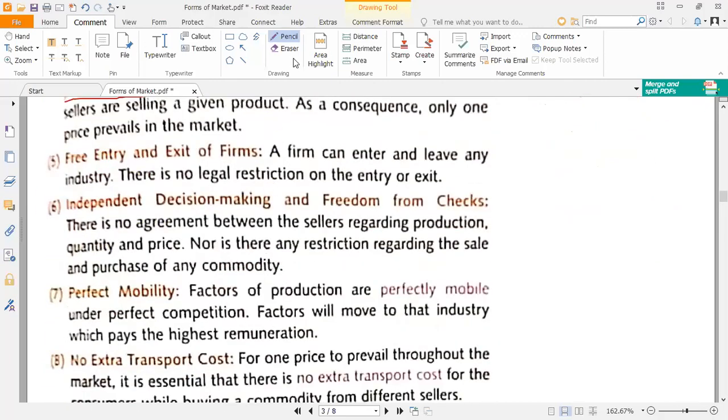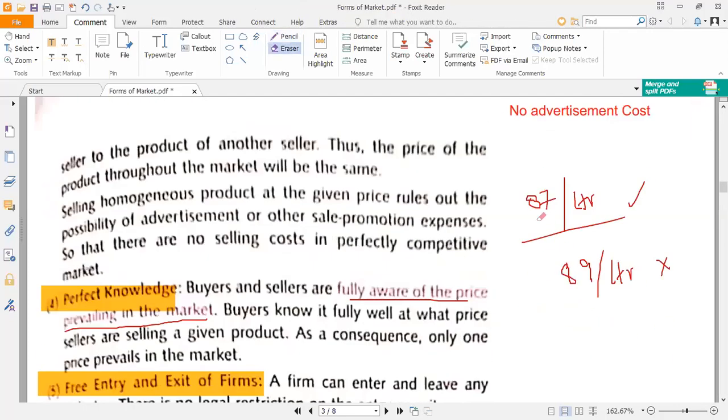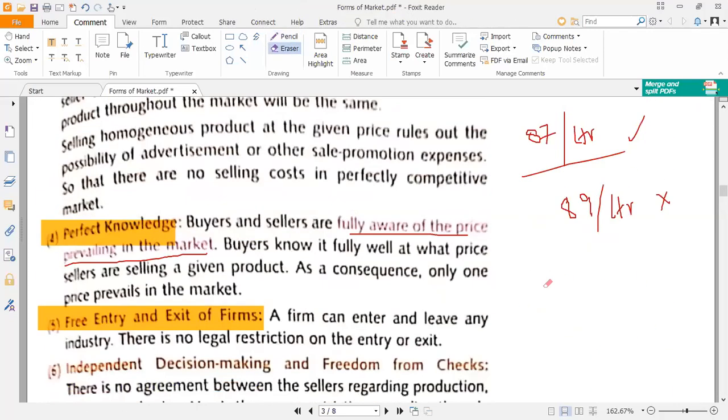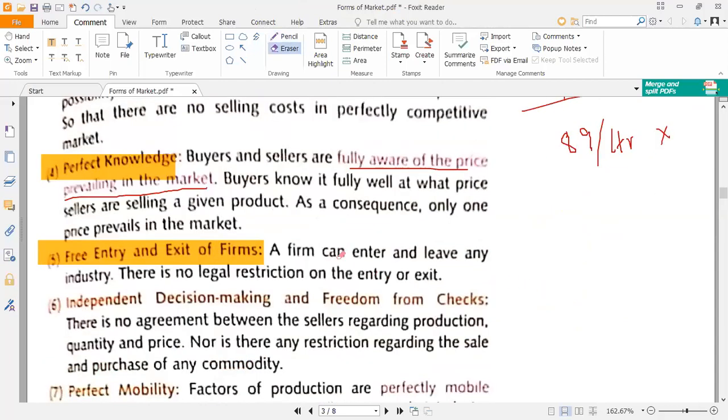The next point is free entry and exit of the firms. What does this mean? Let us suppose there are multiple industries, there are multiple firms in the market. Now, any firm can join anytime and any existing firm can leave anytime.